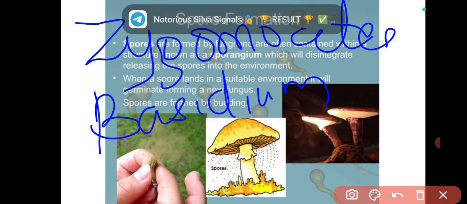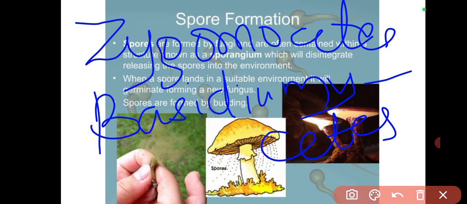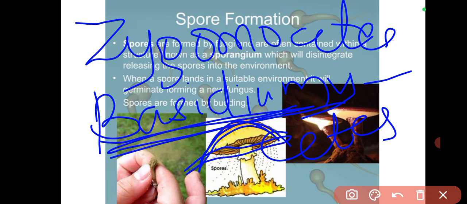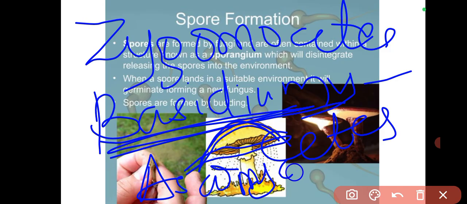Basidiomycetes. Now, any fungus that has a cap-like structure like this has this cap-like part called a basidium. Is that okay? So basidiomycota primarily. There is also the ascomycota, the ascomycetes.